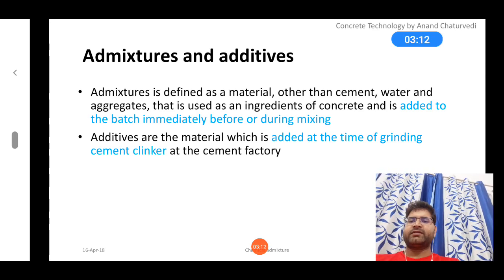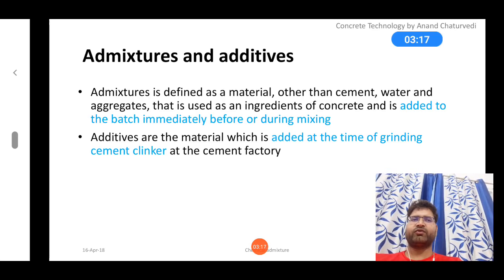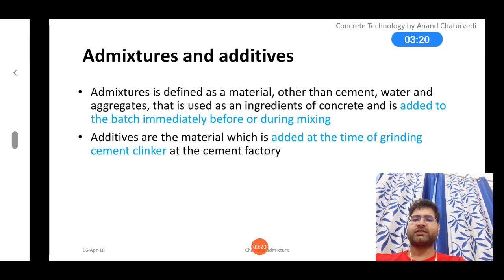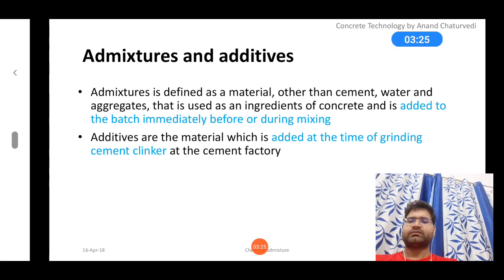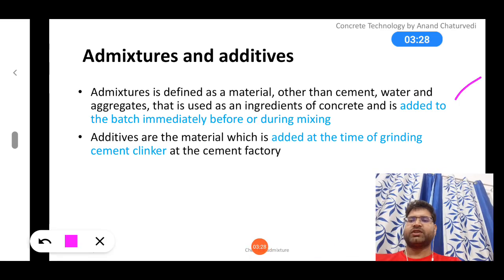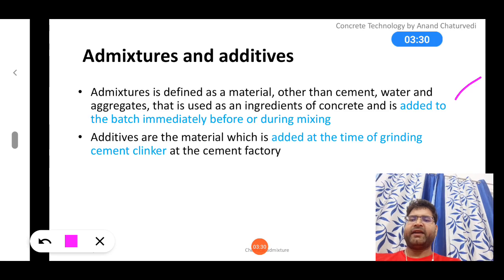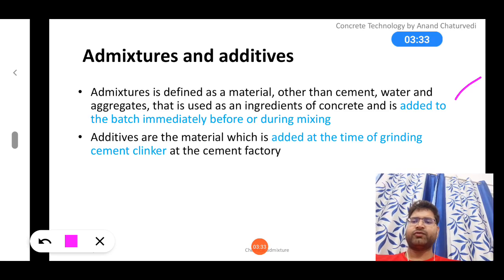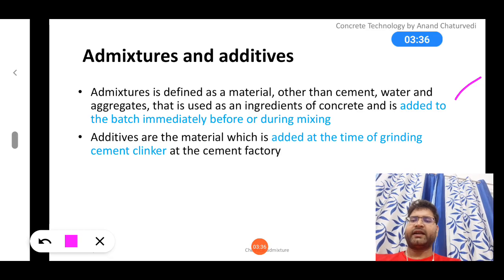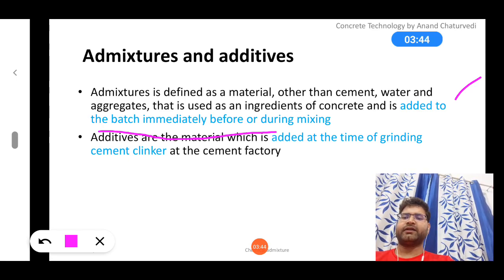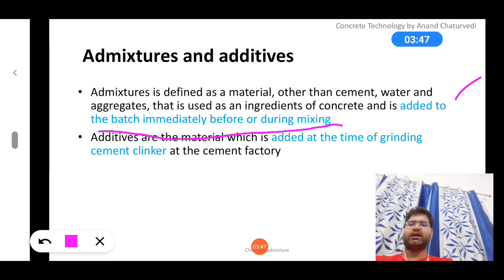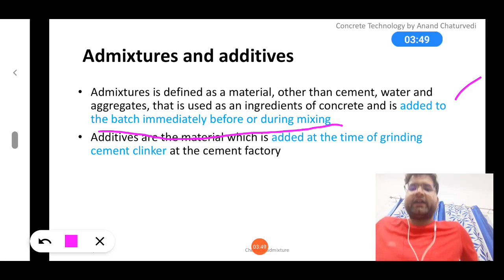There is a difference between admixture and additive, so before we proceed further, we should know what is admixture and what is additive. Admixture is defined as a material other than cement, water, aggregate that is used as an ingredient of concrete and is added to the batch immediately before or during the mixing.